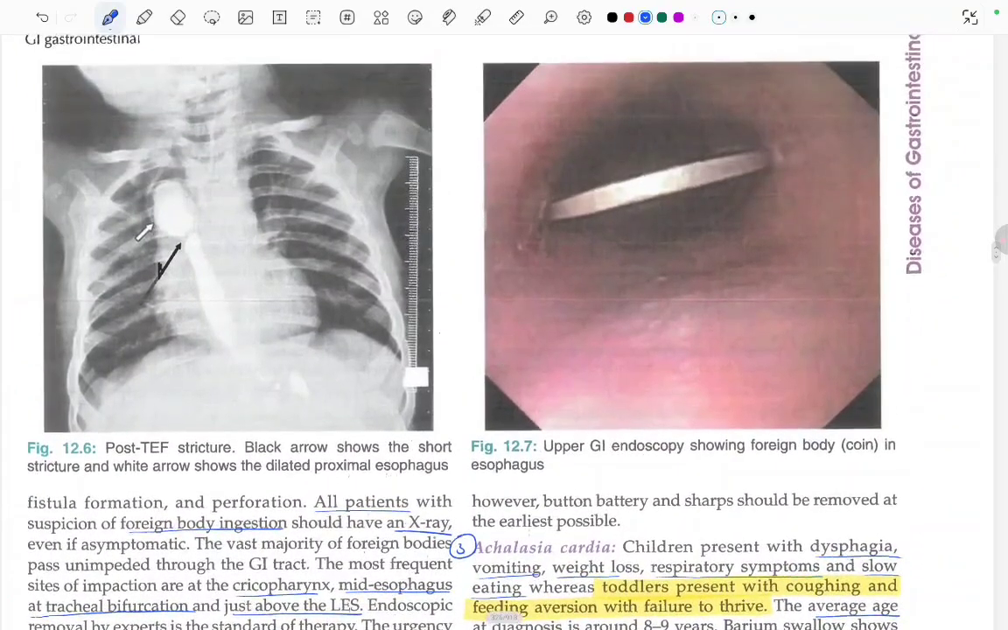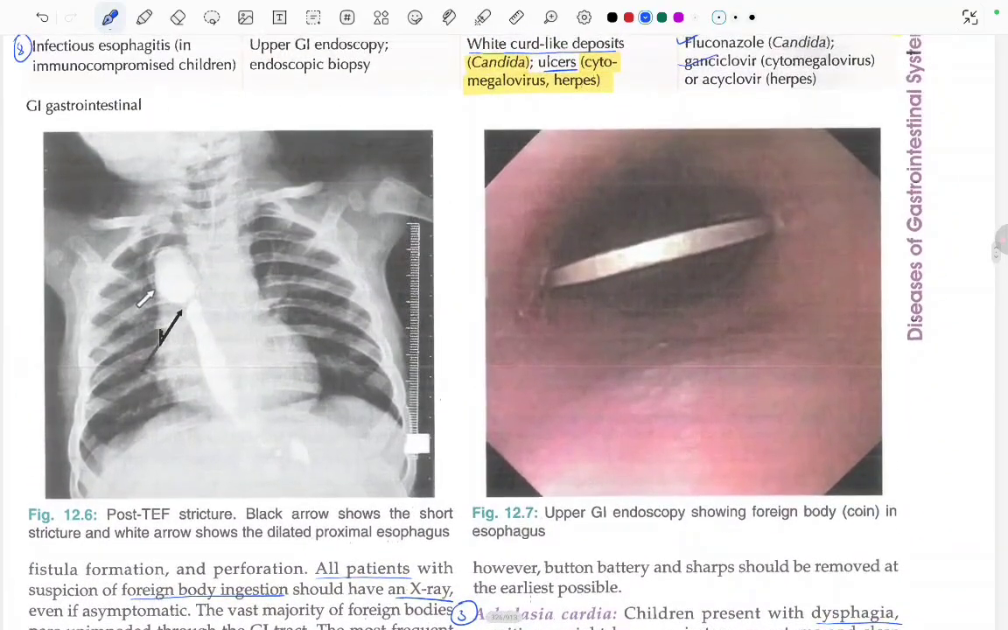In this picture, first one, we see a post-tracheoesophageal stricture. The black arrow shows the short stricture, and the white arrow shows the dilated proximal esophagus before the stricture. In the next picture, upper GI endoscopy shows a foreign body in the esophagus. There is a coin in the esophagus. So this was all about dysphagia. Thank you.